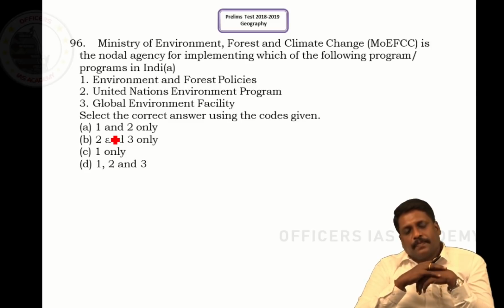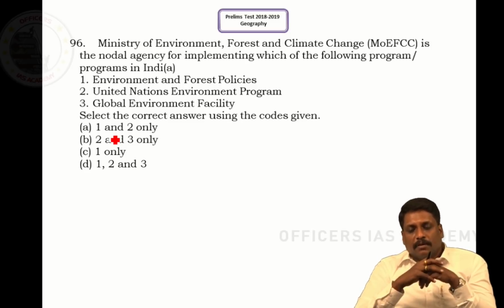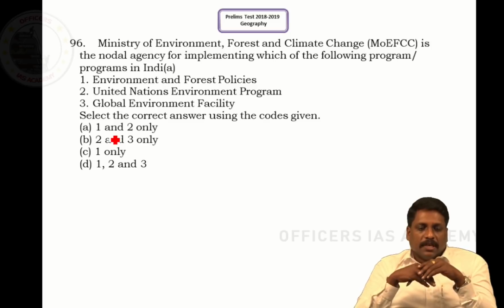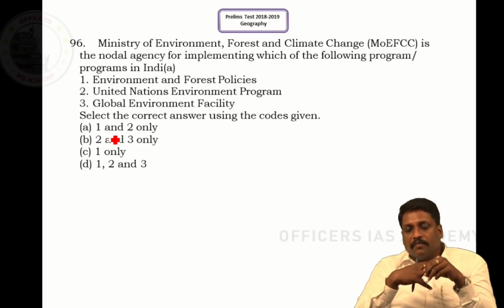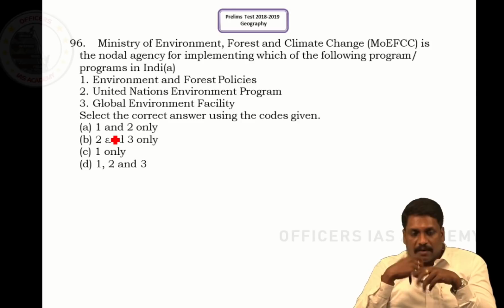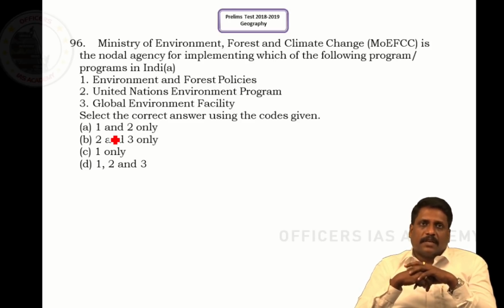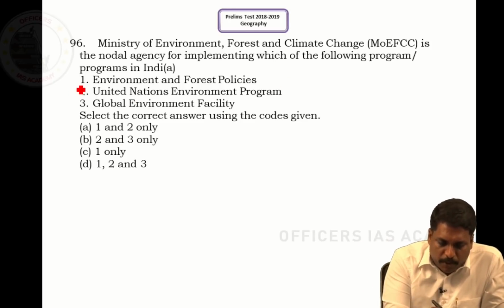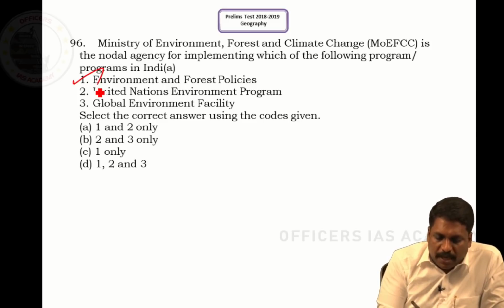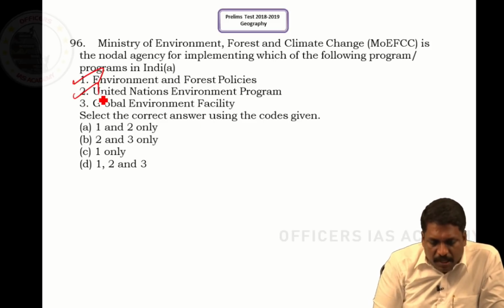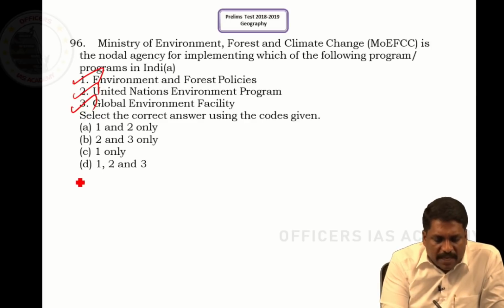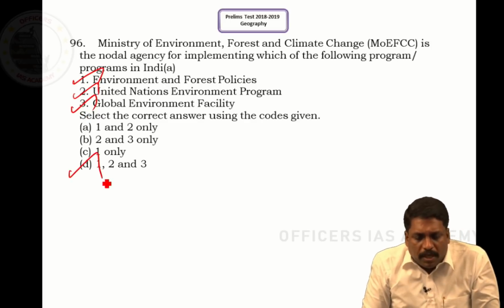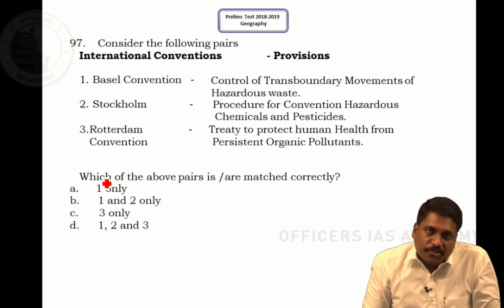Question number 96. Ministry of Environment, Forest and Climate Change is the nodal agency for implementing which of the following programs in India? They have given you a series of programs. They are asking what are the programs that are implemented by the Ministry of Environment and Forest. Environment and Forest policies, yes. United Nations Environment Program, UNEP, yes. Global Environmental Facility, yes. The answer is all the above, the nodal implementing authority being the Ministry of Environment, Forest and Climate Change.